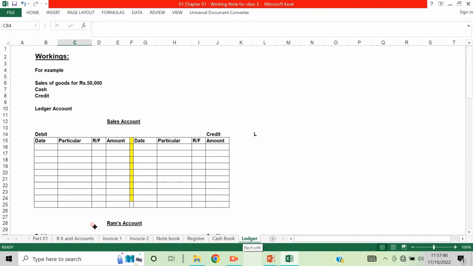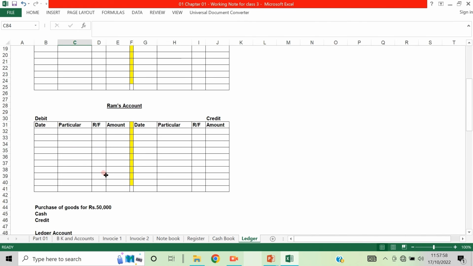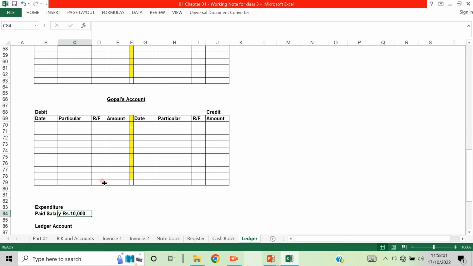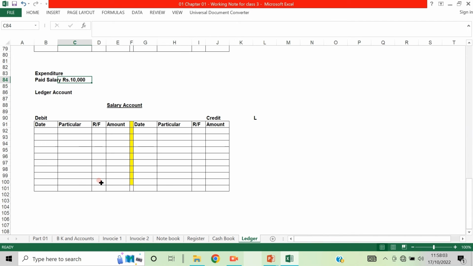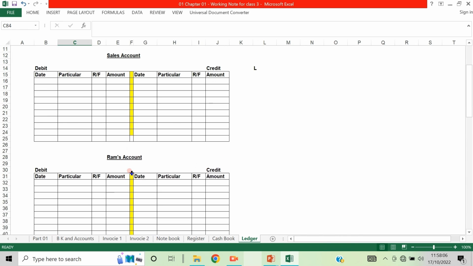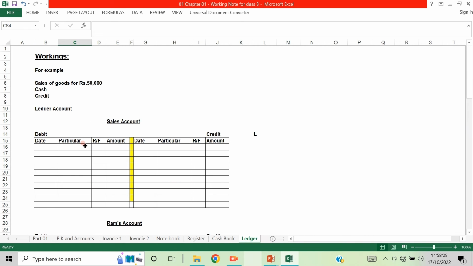Then the ledger. From all these registers and the cash book, posting is done here: the sales account, Ram's account, then the purchase account, Gopal's account, creditors account, expenditure account, like that. I will show you the entries when we come to that part, when you study subsidiary registers and journal entries, and then the posting. At that time I will show you all these things. For now you just have to understand, so that you do not get confused. Hope you understand all these things.